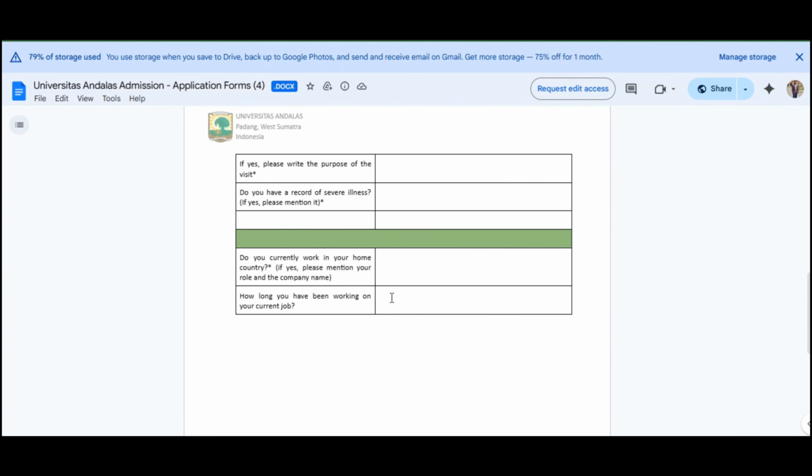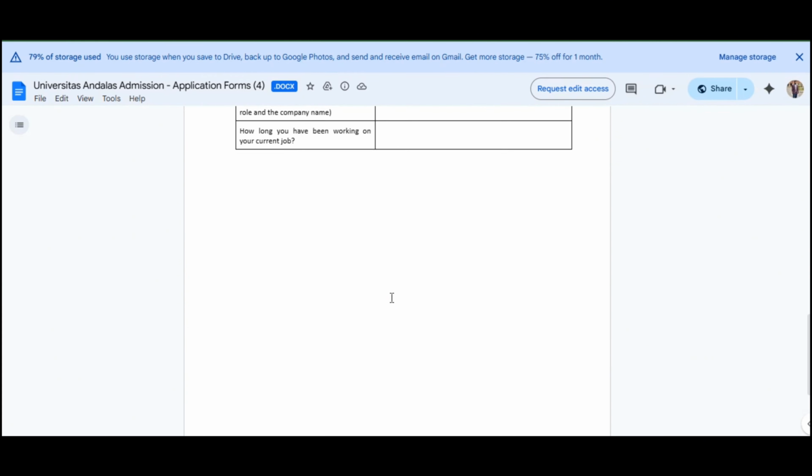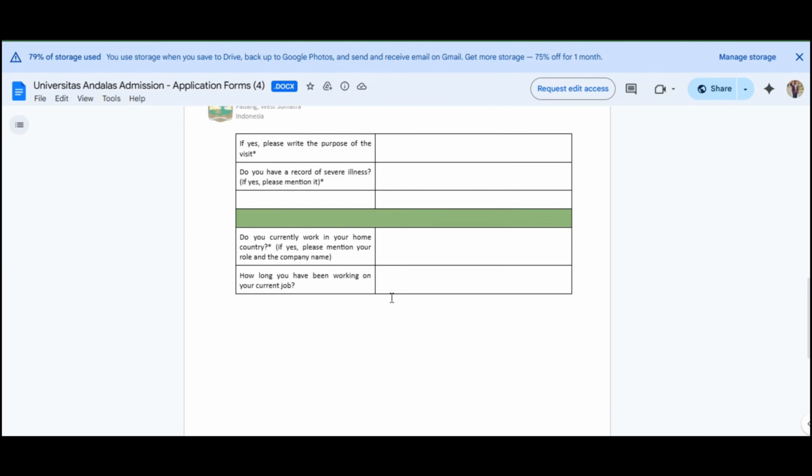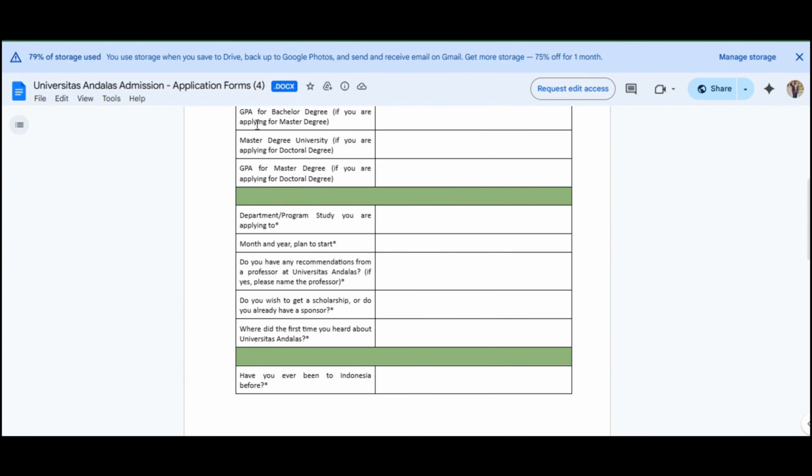And that's it, that's the application form. There's nothing else in it, so you will just simply fill in this application form. It's a simple application form. You will easily fill this one. And now let's move to the CV.